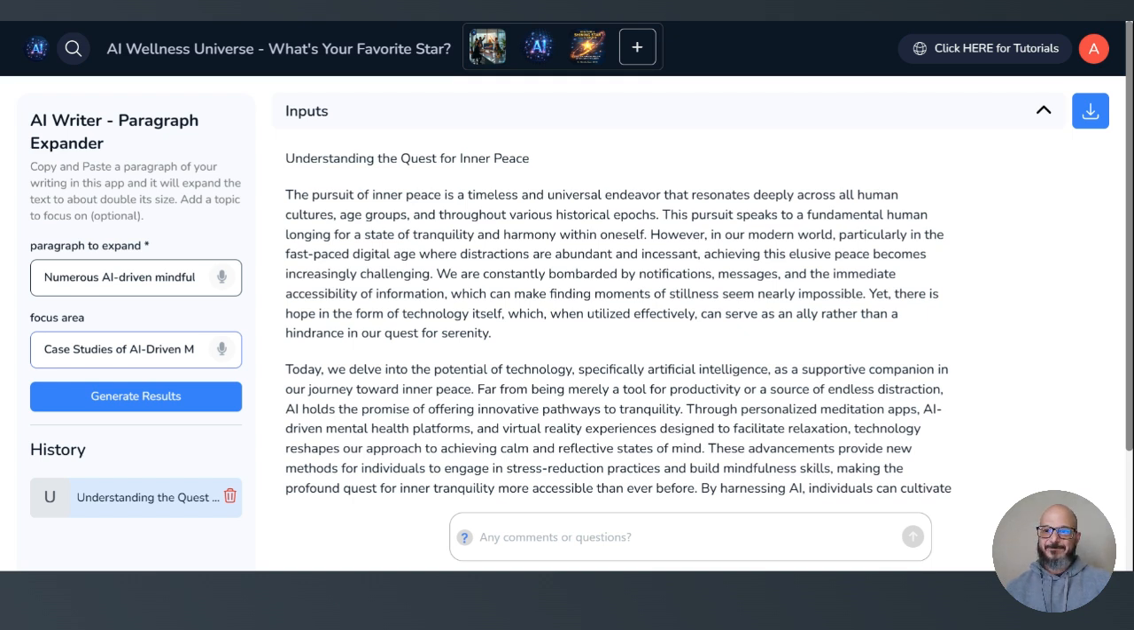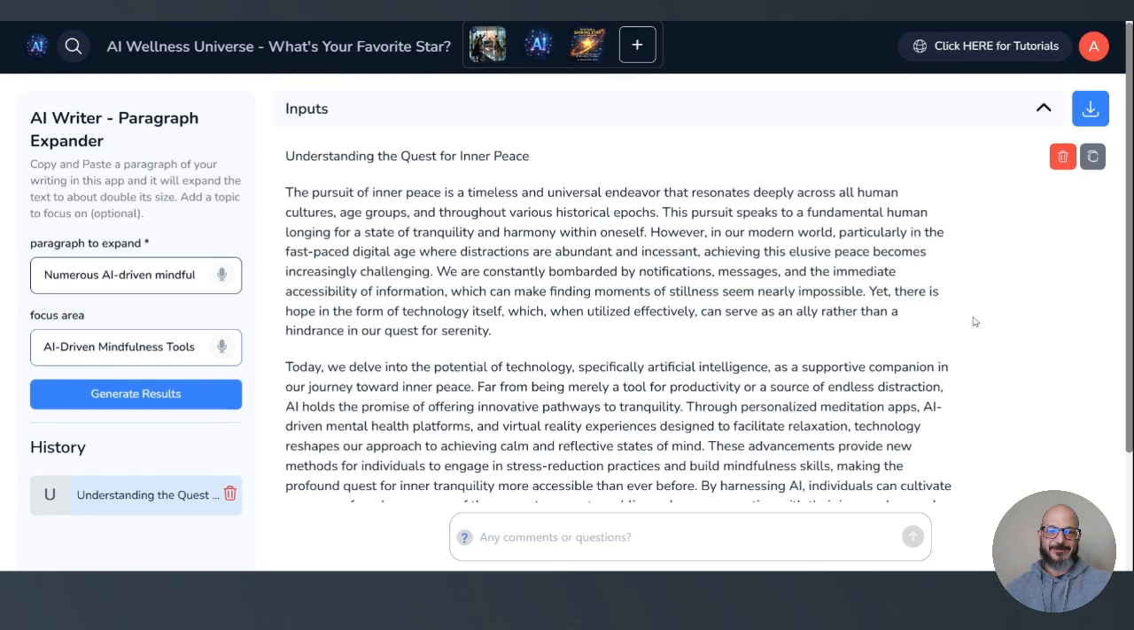So I plugged in a paragraph that I wanted to expand upon, and the focus area is case studies of AI driven mindfulness tools, as you can see there. And it generated results within 20 seconds. So it's pretty quick, and there you go. It expanded this way out.